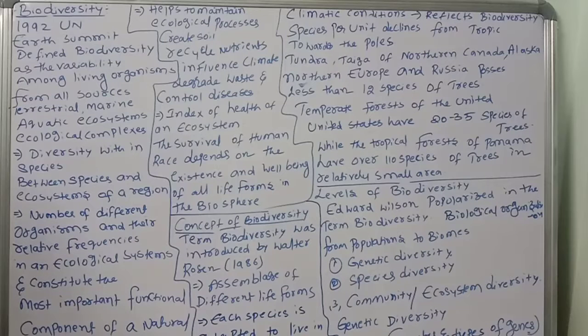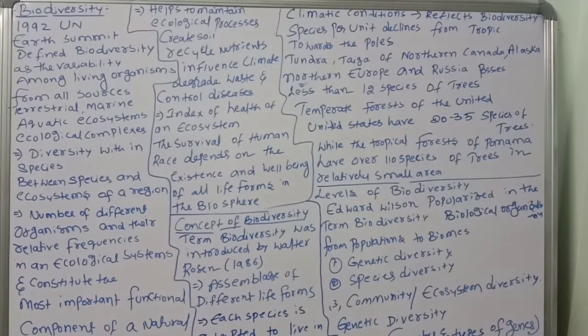Why? Because every species on this earth is very useful for the food chain and food webs in ecosystems. See now, in 1992 we are discussing biodiversity. In 1992, there was a meeting, the UN Earth Summit.